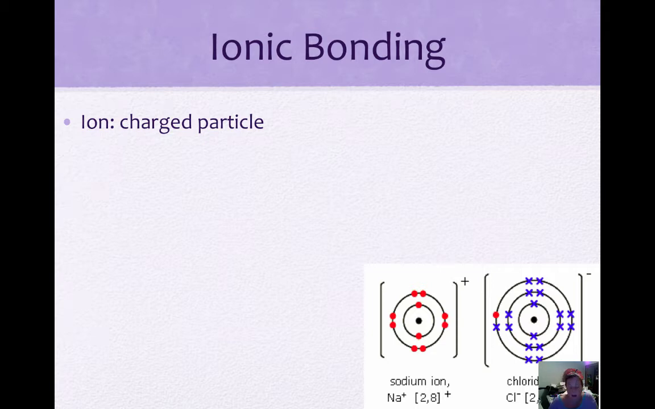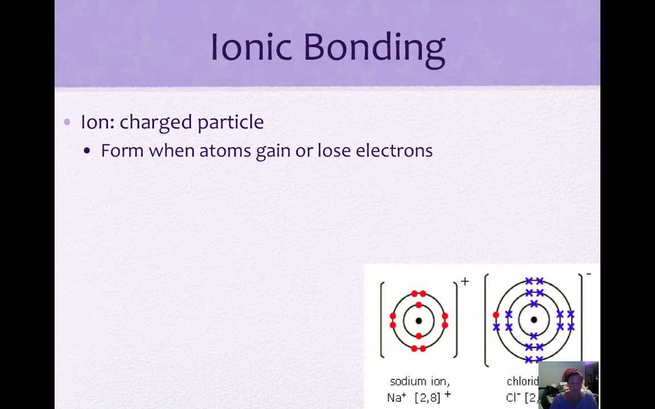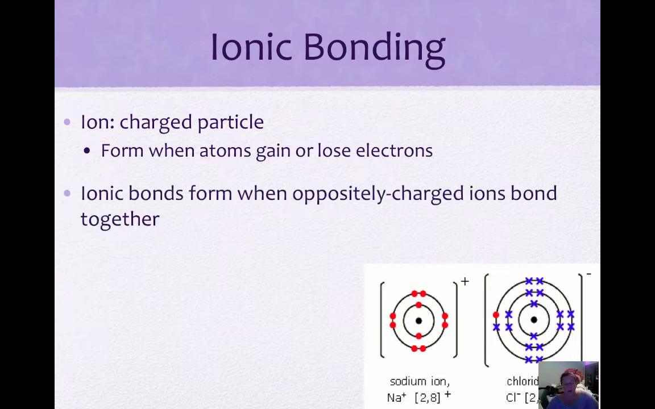An ion is a charged particle. Remember, the difference between an ion and an atom is that an atom has a neutral charge, no charge, and an ion has a charge. How does it get its charge? By gaining or losing electrons. So they form when atoms gain or lose electrons. Ionic bonds form when oppositely charged ions bond together. So you have a positive ion and a negative ion bonding together, and that gives us an ionic bond.